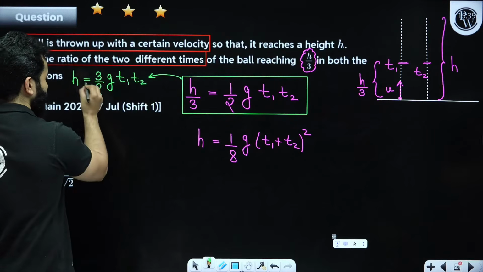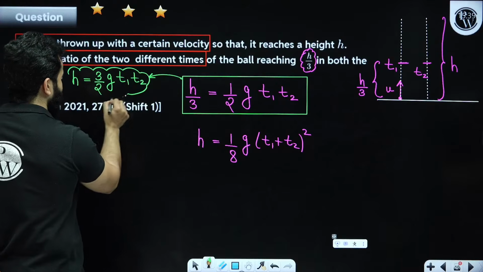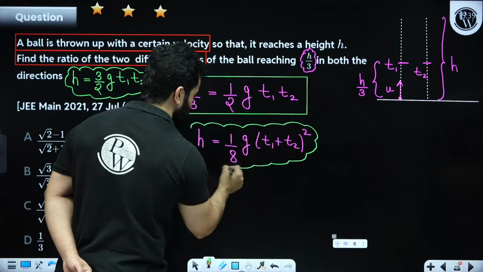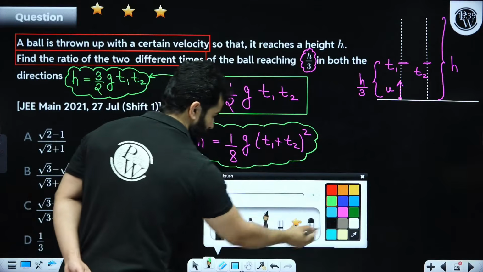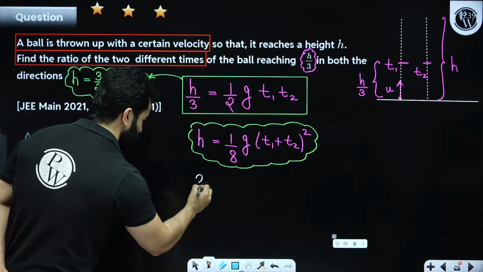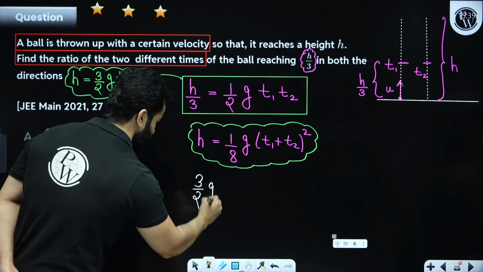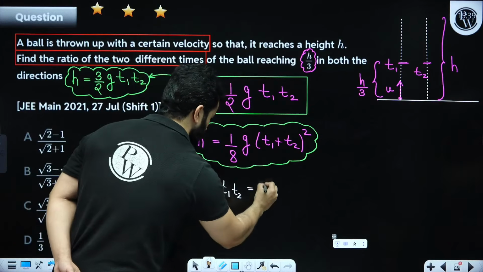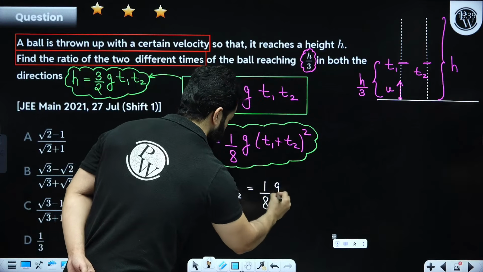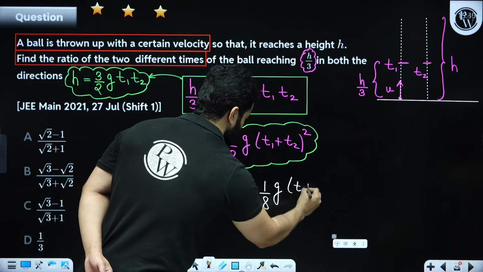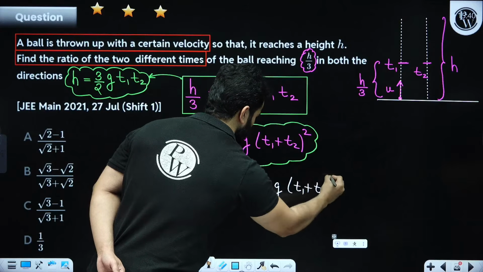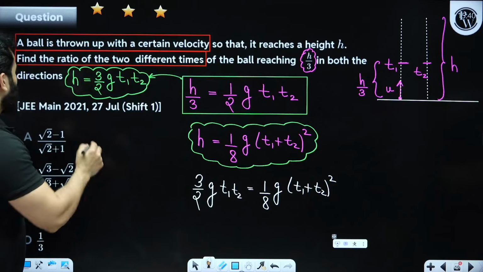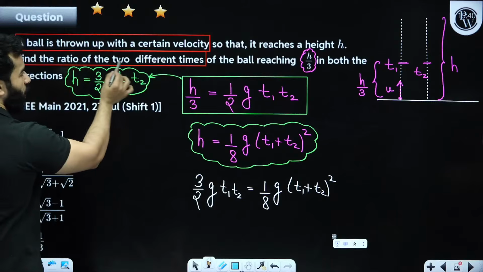So if h is equal to this and h is equal to this, then we can equate these two equations. That means my dear friends, 3 by 2 g t1 t2 is equal to 1 by 8 g into (t1 plus t2) whole square. They are asking us to find the ratio of two different times.